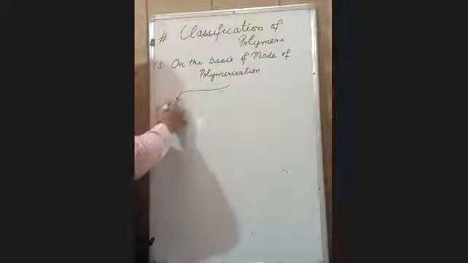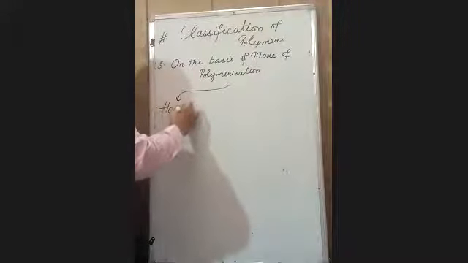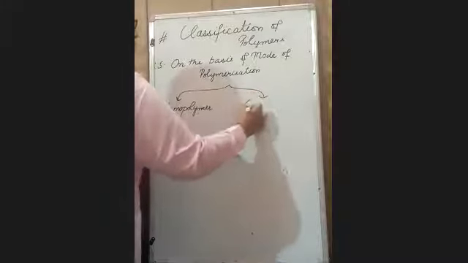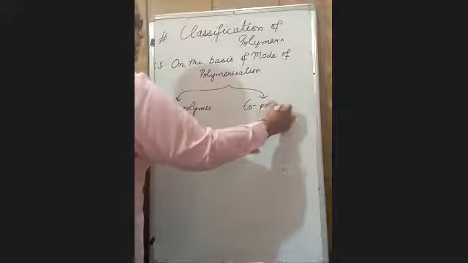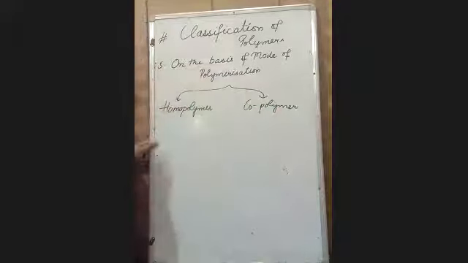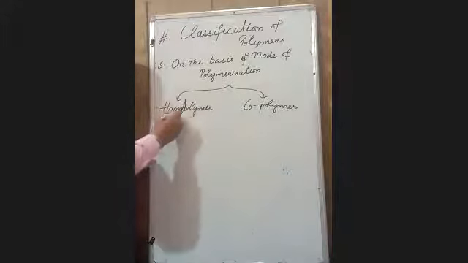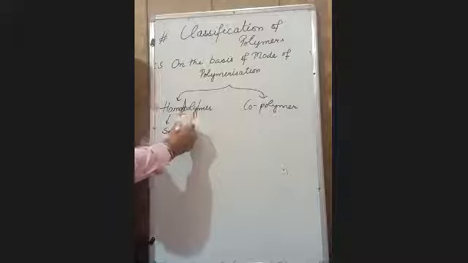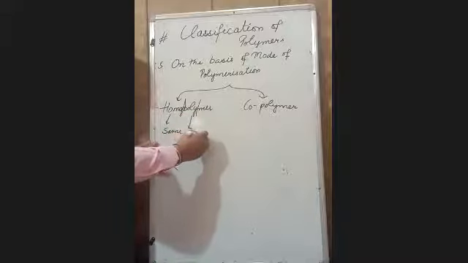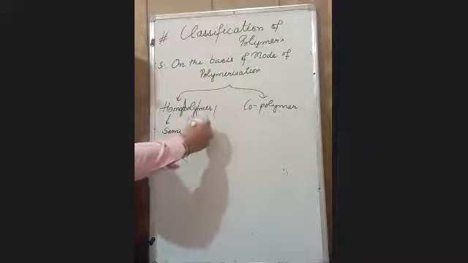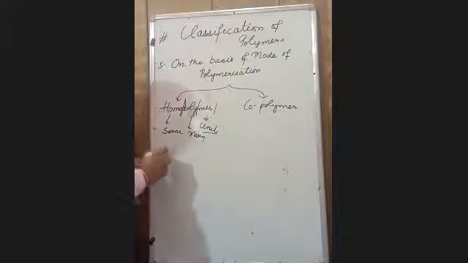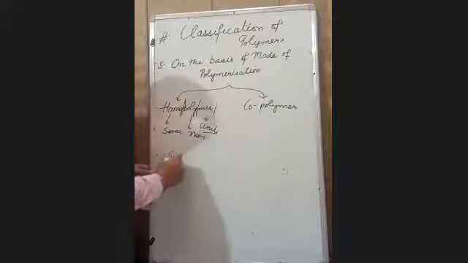According to this, it is of homopolymer and copolymer. Homo means same. Poly, many. Mer, units. Whenever the polymer is formed from polymerization of a single type of monomer.